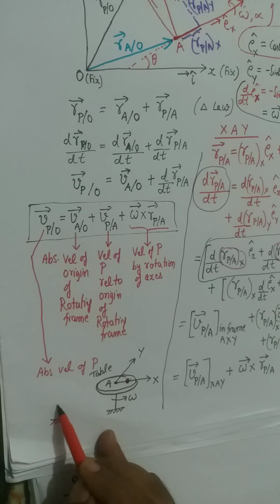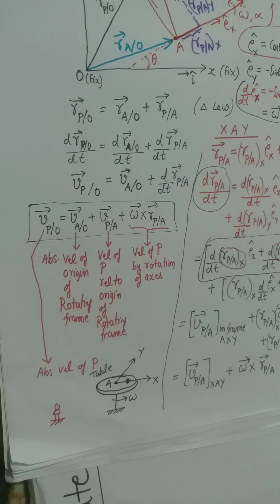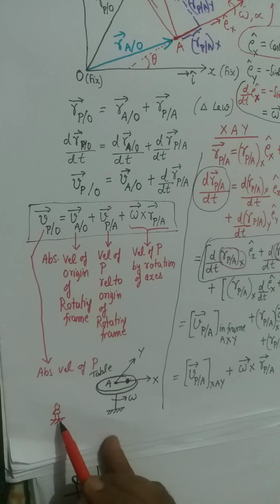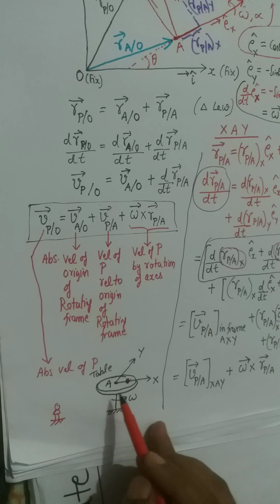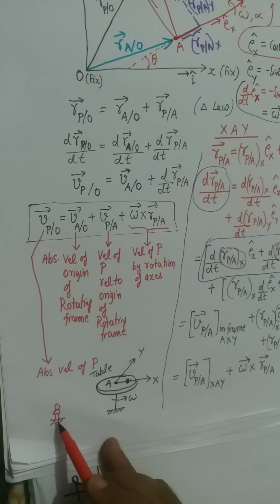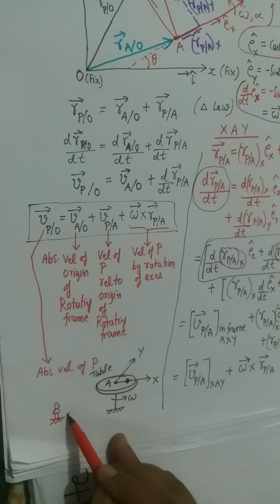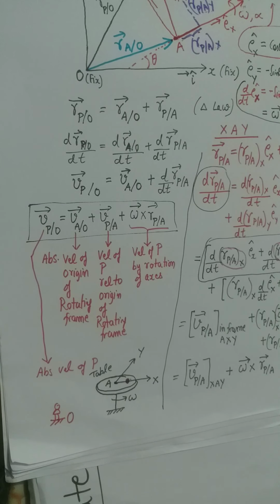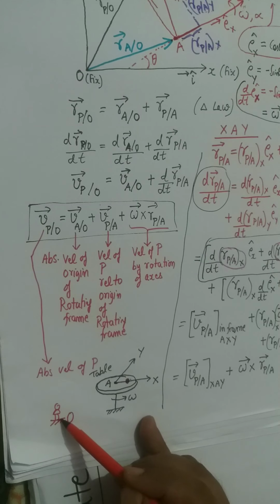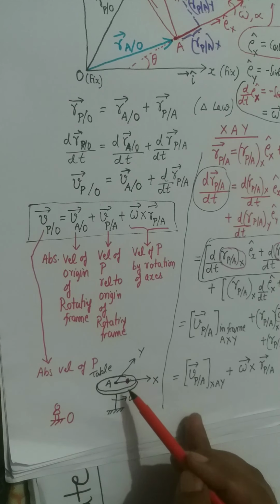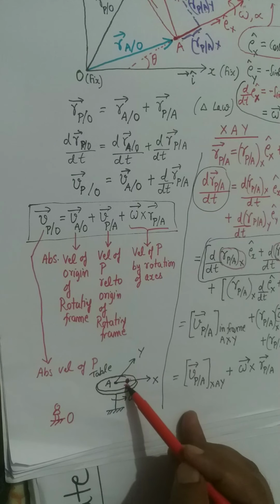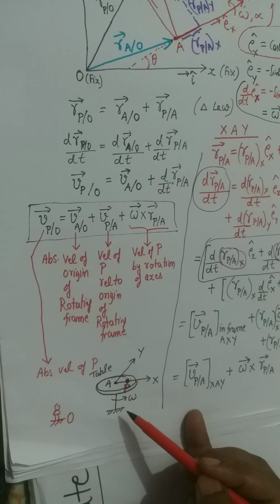What about the velocity of the particle for someone who is on the ground? This person who is on the ground is now my fixed point O. Relative to this fixed point O, I want to find out what is the velocity of particle P.